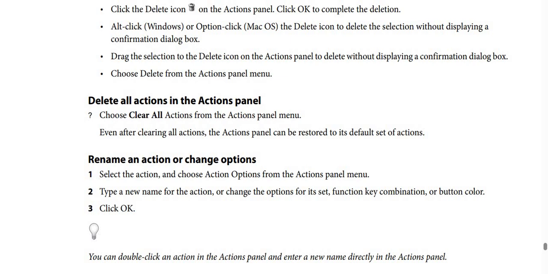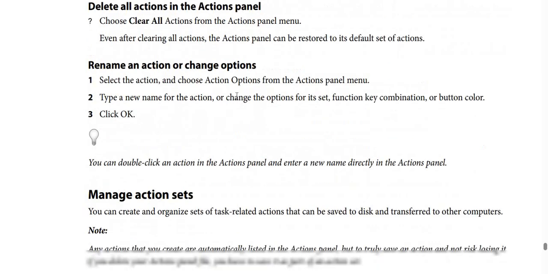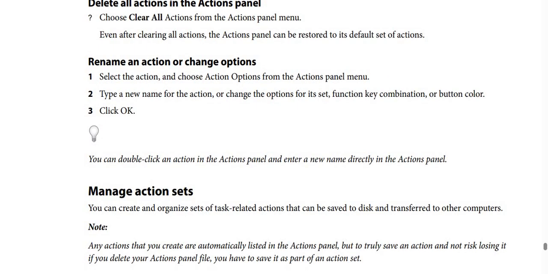You should choose clear all actions from the actions panel menu firstly. After that, even after clearing all actions, the actions panel, by the way, can be restored to its default set of actions.